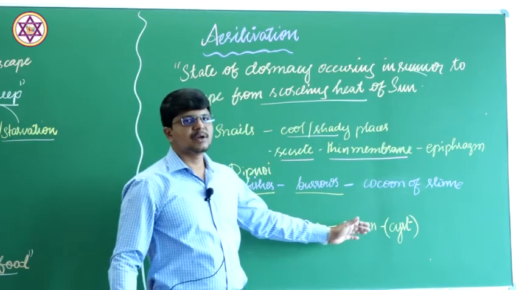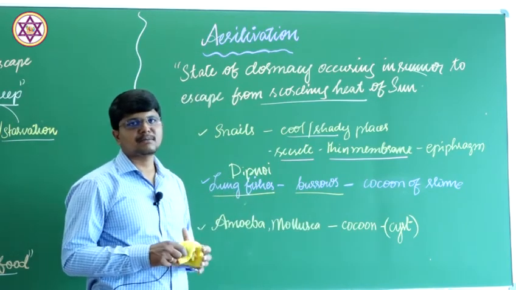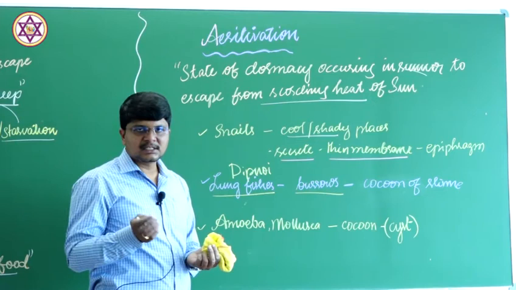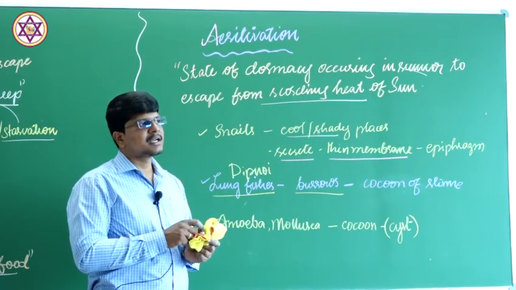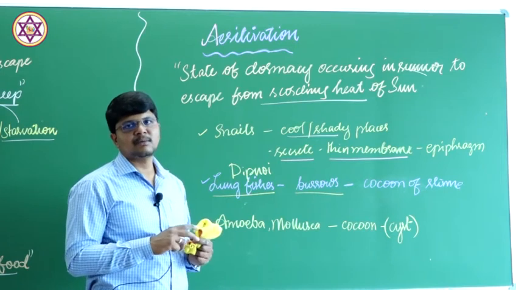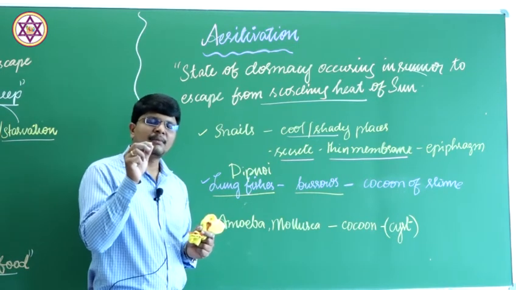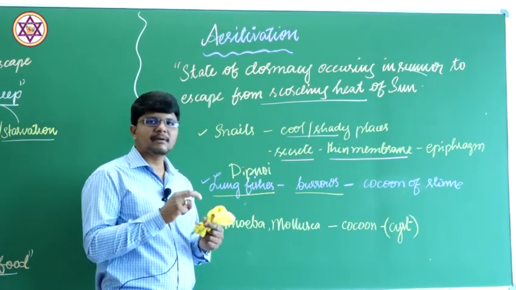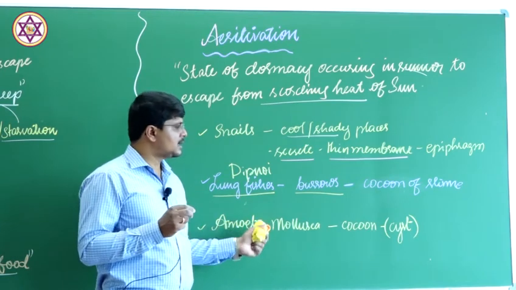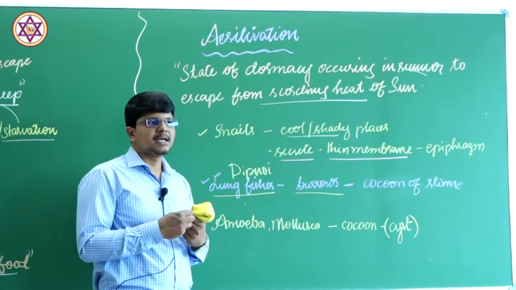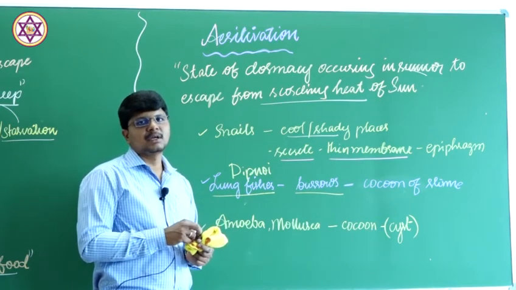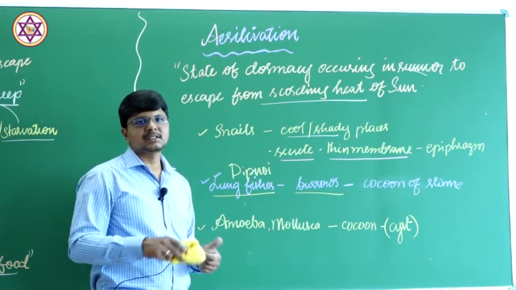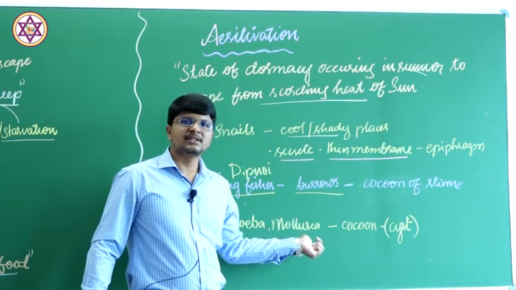They form a cocoon or encystment in the case of amoeba. The amoeba secretes a cyst, a capsule-like structure around itself, within which it undergoes the endomitosis process, and a miniature of the amoeba will be present in the cyst. Once the favorable condition returns, the cyst will burst open and numerous amoebae will come out. And once again, if the favorable condition ends and the unfavorable condition returns, they show encystment.